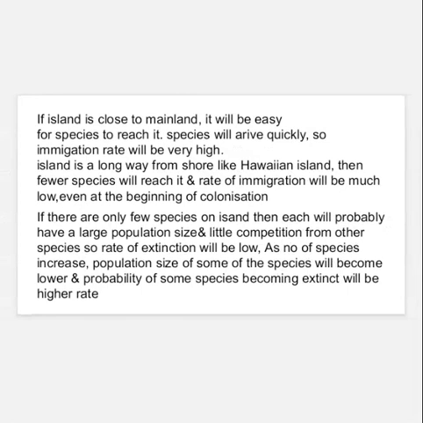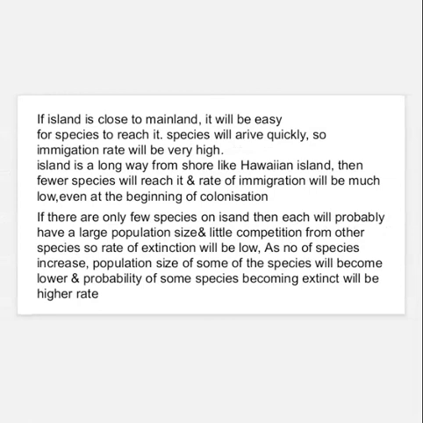If the island is close to the mainland, it will be easy for species to reach it. Species will arrive quickly, so the immigration rate will be very high. If the island is a long way from the shore, like the Hawaiian Islands, then fewer species will reach it and the rate of immigration will be much lower, even at the beginning of colonization.